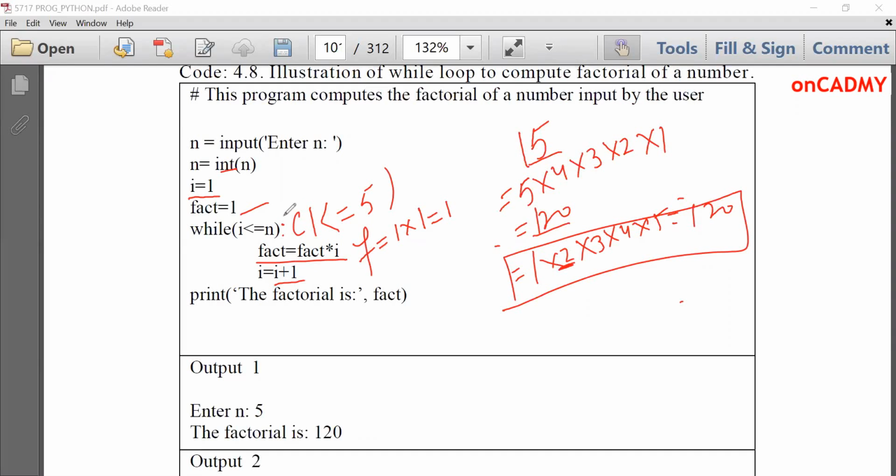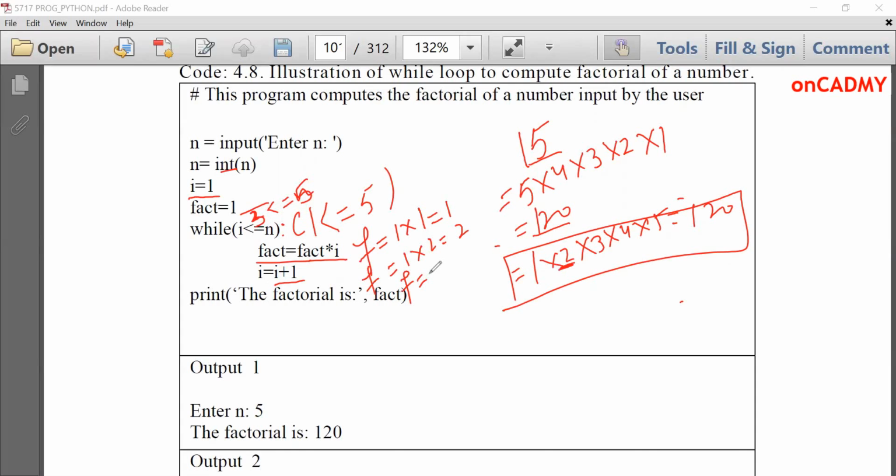Loop will go up and it will check the condition again. 2 less than equal to n, which is 5, which is true. Now it will put over here fact is equal to the value of fact, 1, into I, 2. And then I will become 3. It will check the condition again, 3 less than equal to 5, which is true.